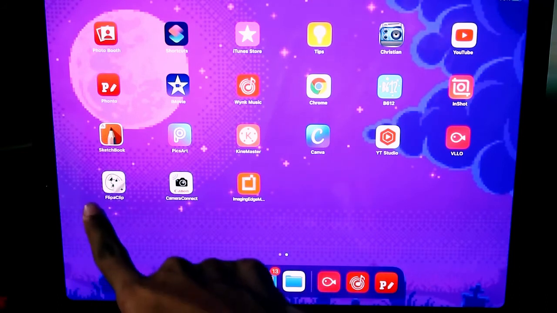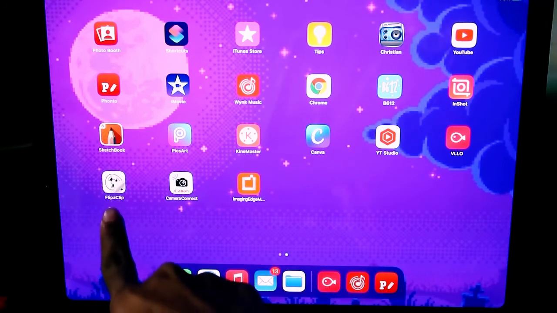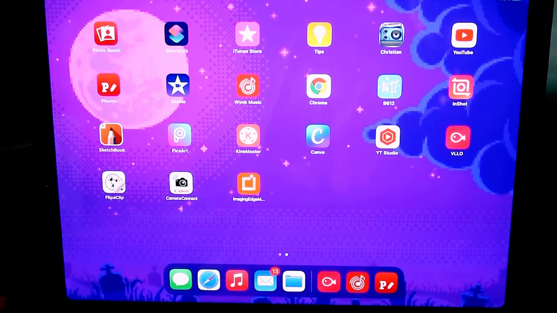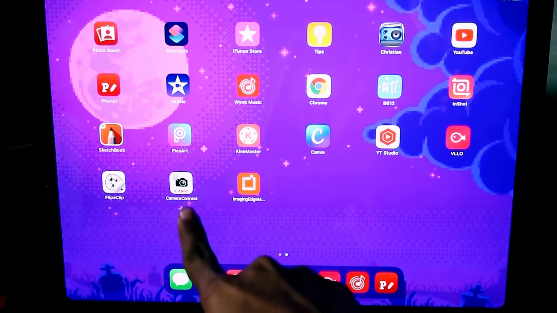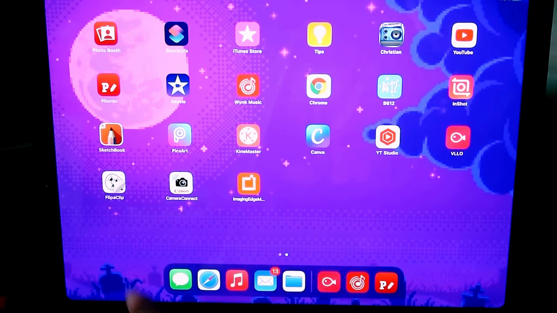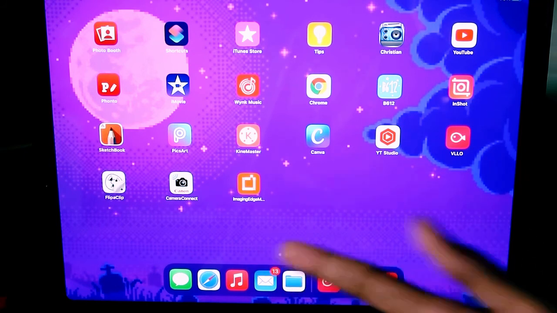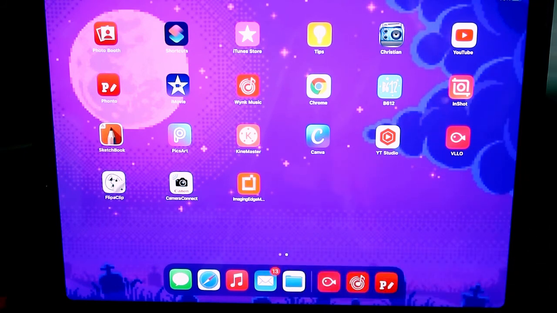And next is FlipaClip. Have recently downloaded this application. It's used for creating animations. Okay, animated pictures. And next is Camera Connect. It's used to transfer photos and videos from my Canon camera to this iPad also. Okay, and next is Imaging Edge application. This is used to transfer photos and videos from Sony cameras to iPad or any Android mobiles or iPhones.